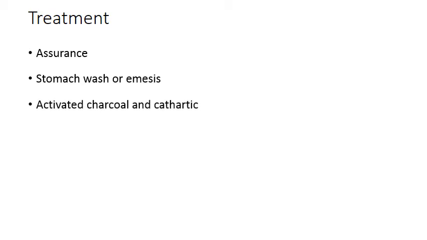First, you try to assure the patient that nothing is going to happen. Carry out stomach wash or induce an emesis, that is vomiting. Use activated charcoal and cathartic.